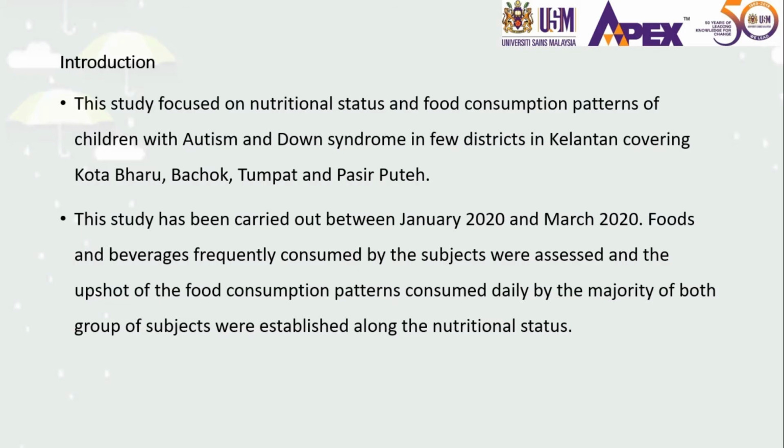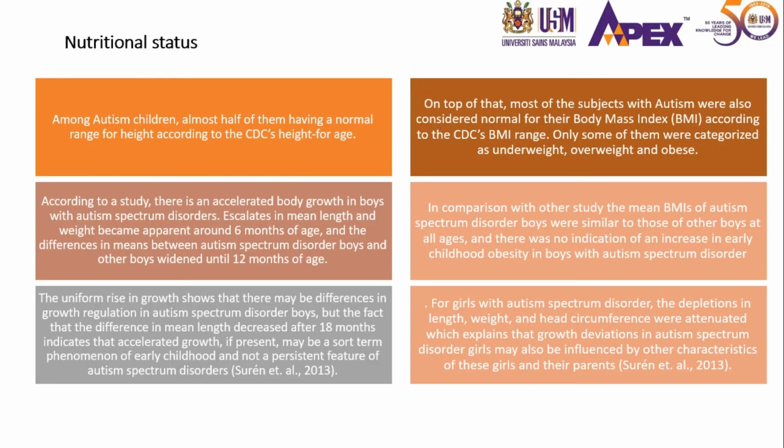Here we are in the discussion part, so this is an introduction. Moving on to the nutritional status. Among autism children, almost half of them have a normal range for height according to the CDC's height for age, as stated in the result before. So to compare with a study, there is an accelerated body growth in boys with autism spectrum disorders. Uniform rise in growth shows that there may be differences in growth regulation in autism spectrum disorder boys, but the fact that the difference in mean length decreases after 18 months indicates that the accelerated growth it presents may be a short-term phenomenon of early childhood and not a persistent feature of autism.